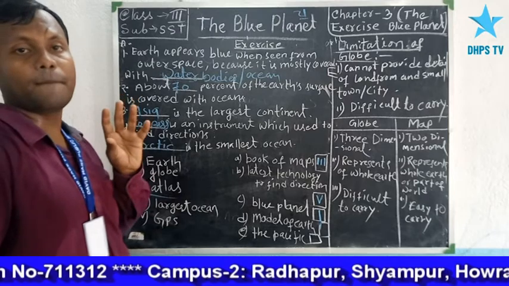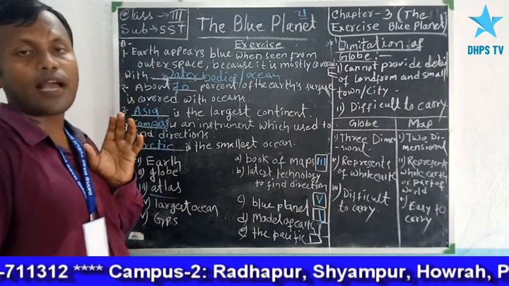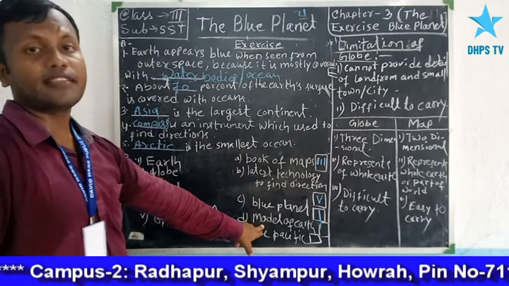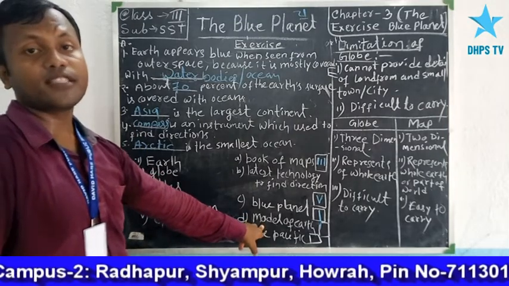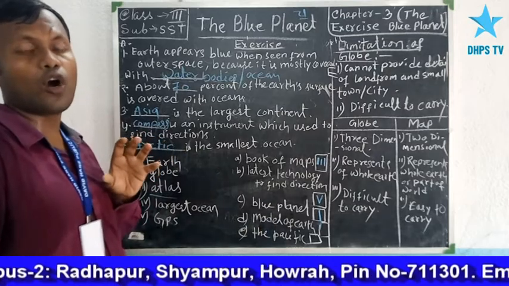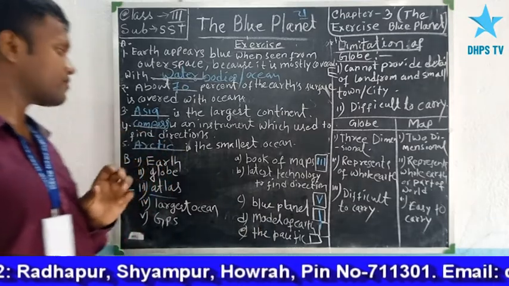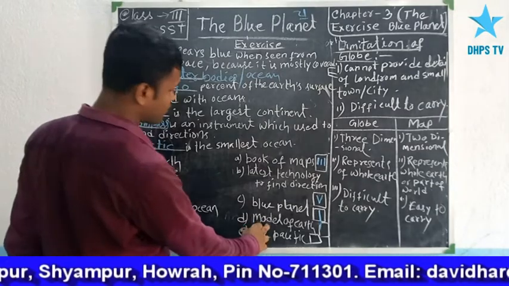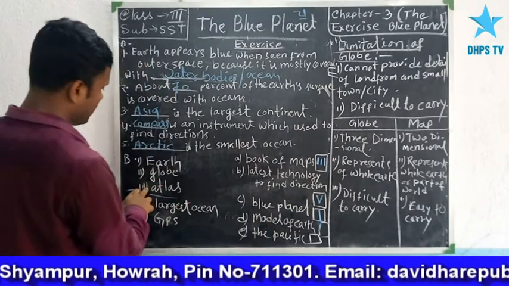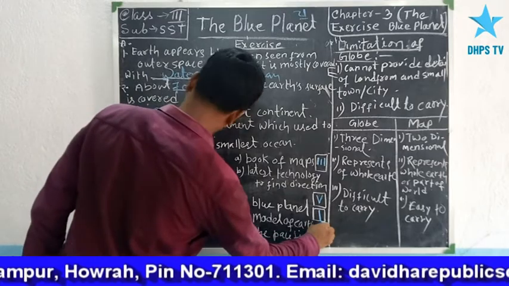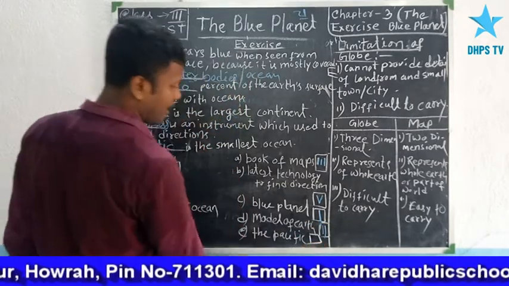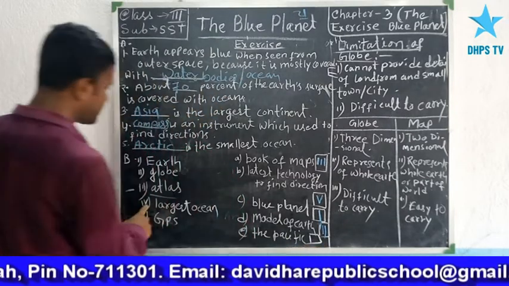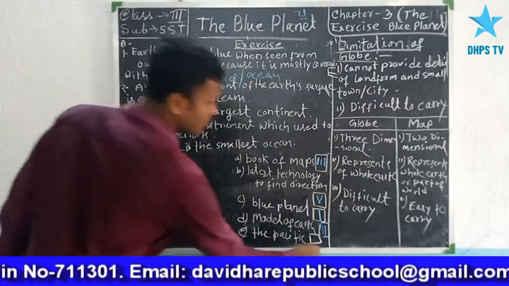We have said that globe is a spherical model of Earth. So model of Earth is globe. And last, Pacific Ocean is the largest ocean.